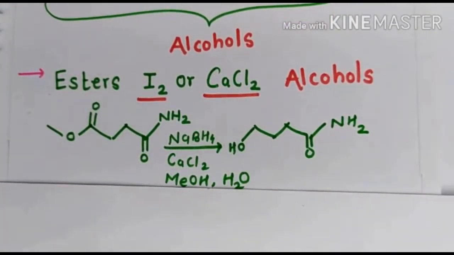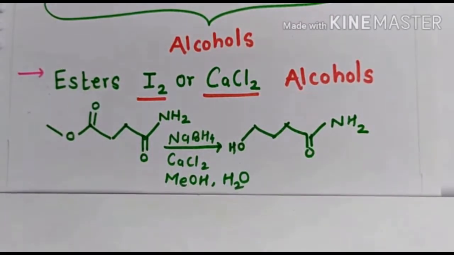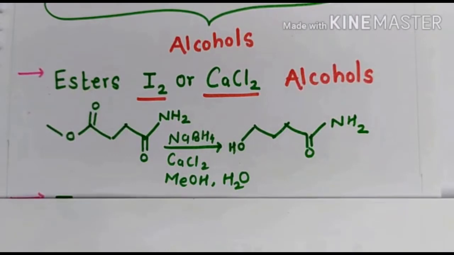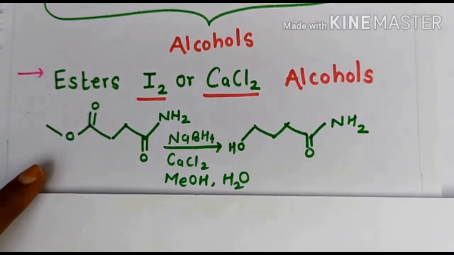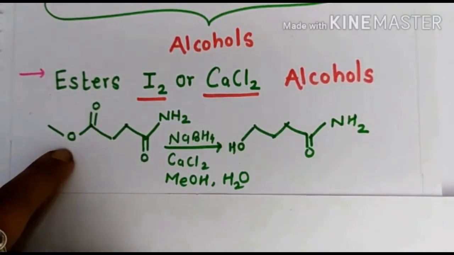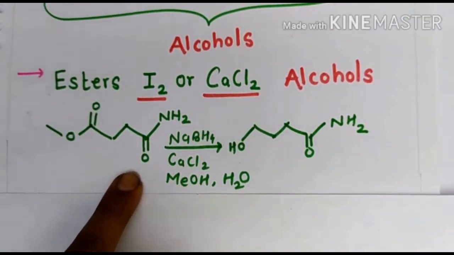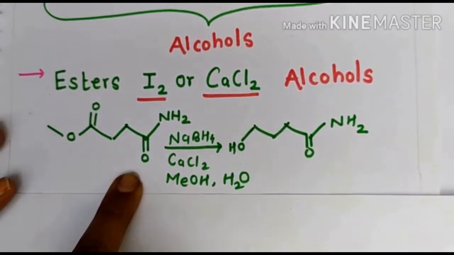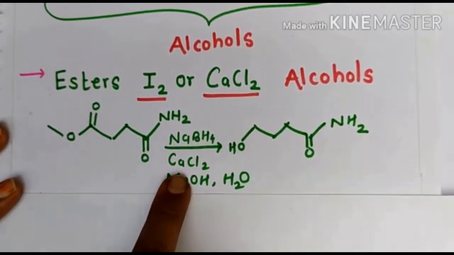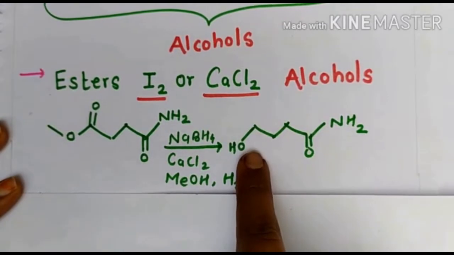As I said earlier, esters are reducible to the alcohol only in the presence of iodine or calcium chloride. Here we have one example. In this substrate two groups are present. One is amide and another is the ester. As we know that amide is inert with the sodium borohydride, so here there is calcium chloride present, that's why the ester is converted to alcohol.